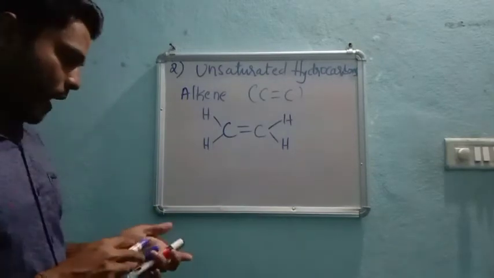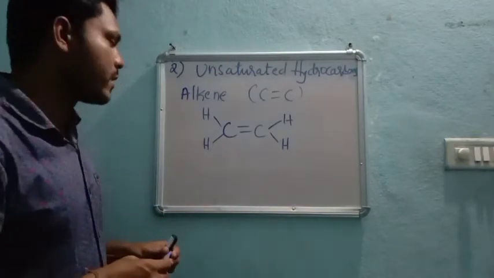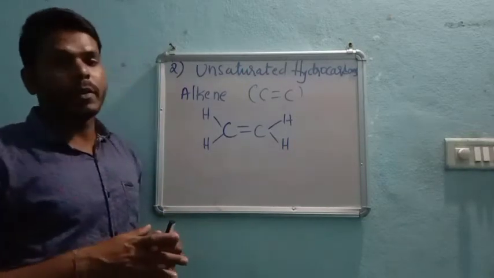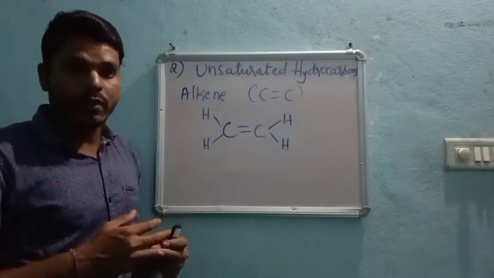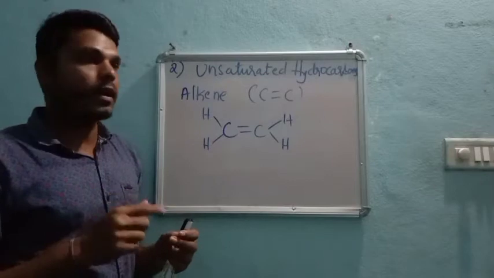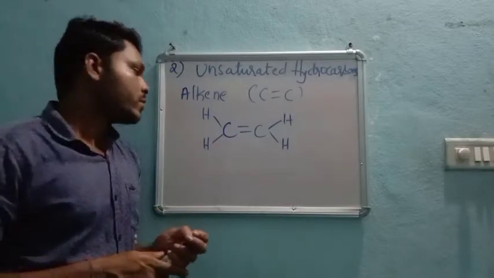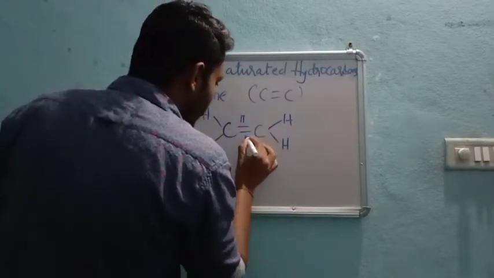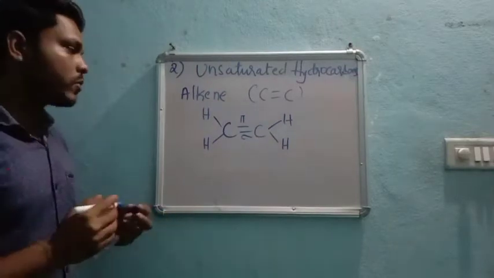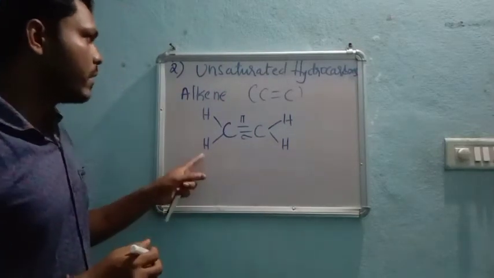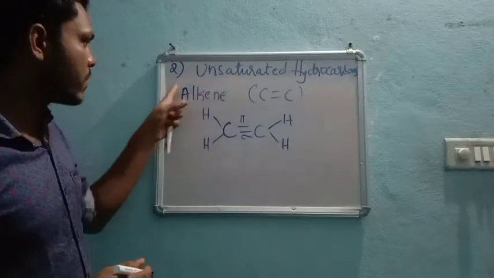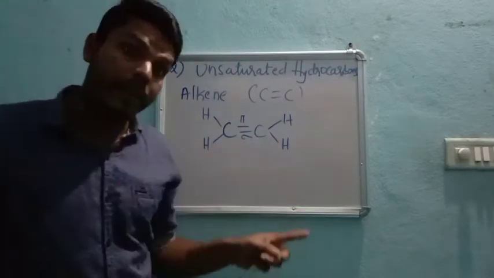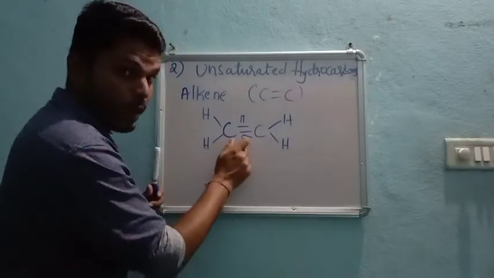In the last sigma and pi bond class, what we saw is that if two bonds are present between any two elements, then one will always be a pi bond and the other one will always be a sigma bond. So therefore here one is a pi bond and one is a sigma bond, right? So we see pi and sigma bonds in case of unsaturated compounds like alkene. But in alkane we see only sigma type of bond.